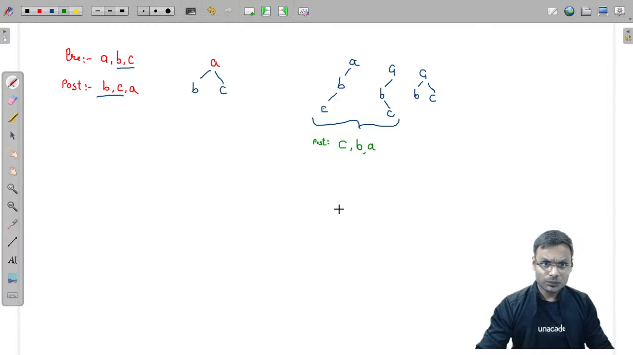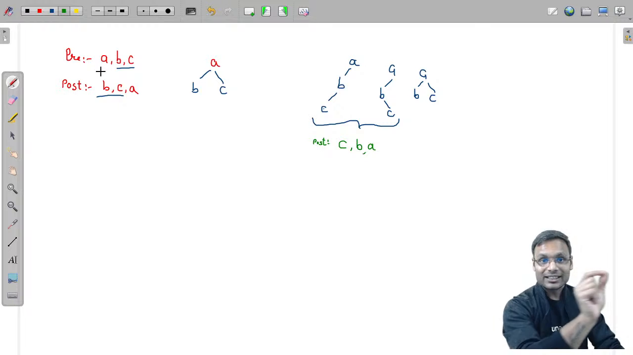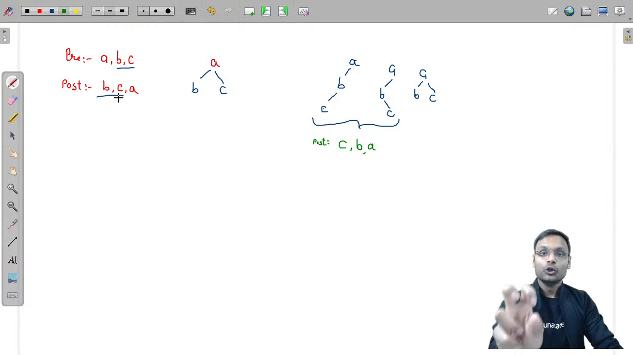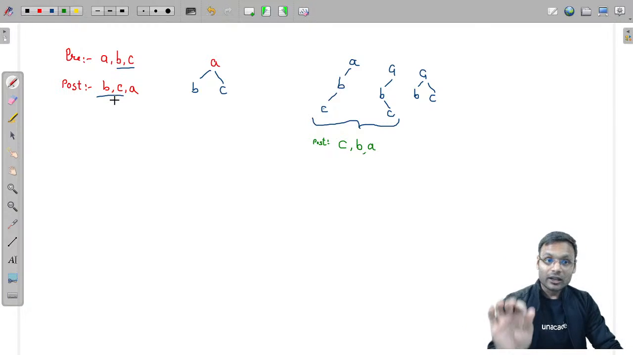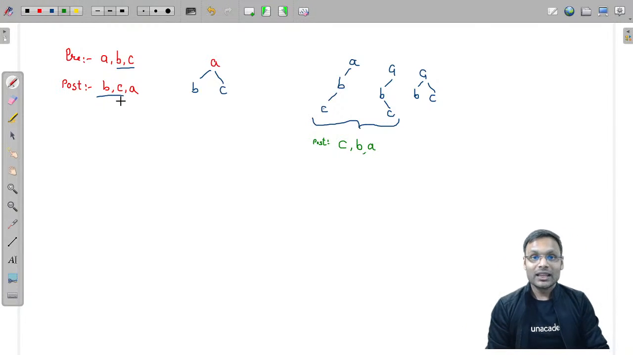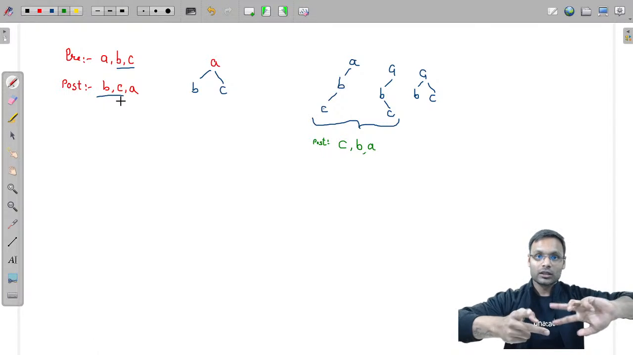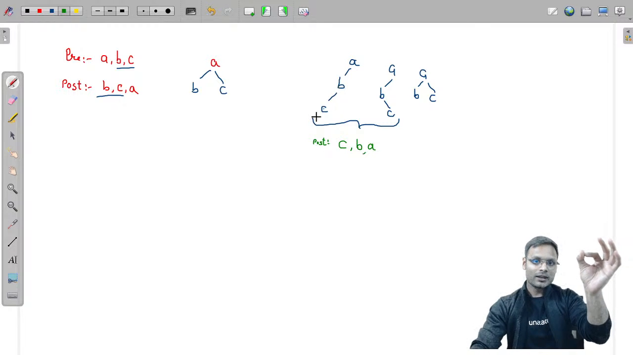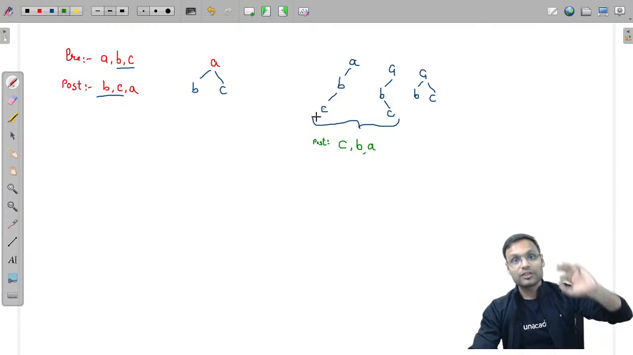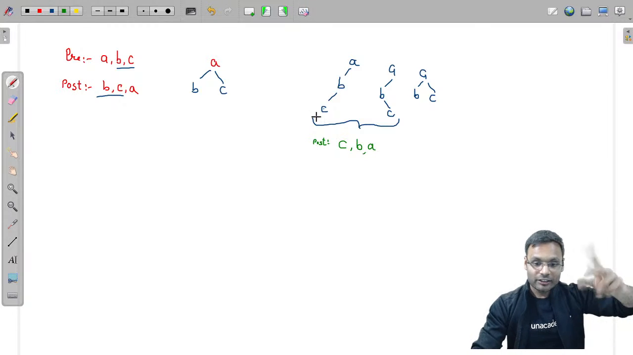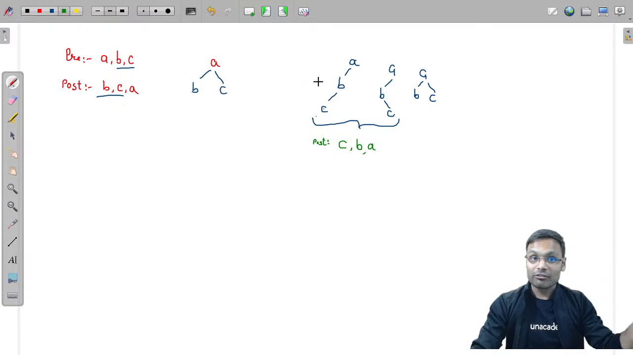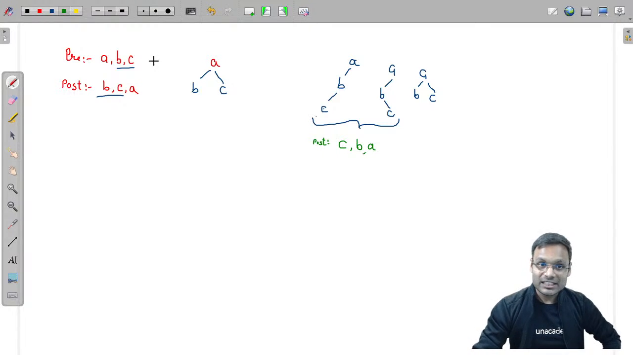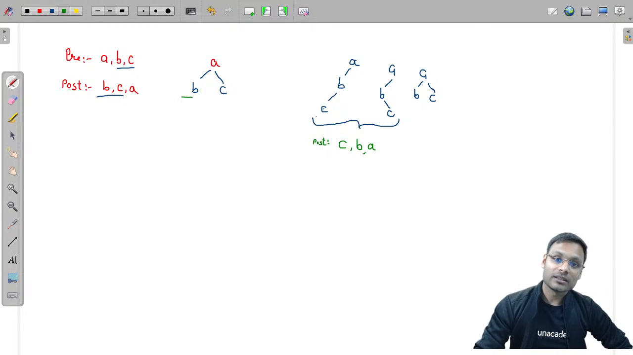Once more I repeat: if some nodes are traversed in the same sequence in pre-order and post-order, those nodes should be siblings. Why? If one is a child of the other, then the order will be reversed in pre-order and post-order. If C is child of B, then B is traversed first in pre-order and C next. In the post-order, C is traversed first and then B. So the order gets reversed. If the order is not reversed, it means nobody is the child of anybody. Neither of B and C is a child, so both are siblings of each other.